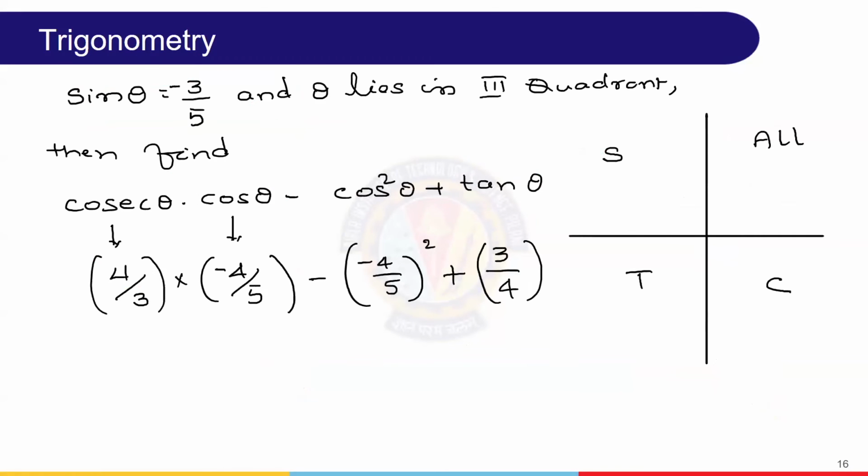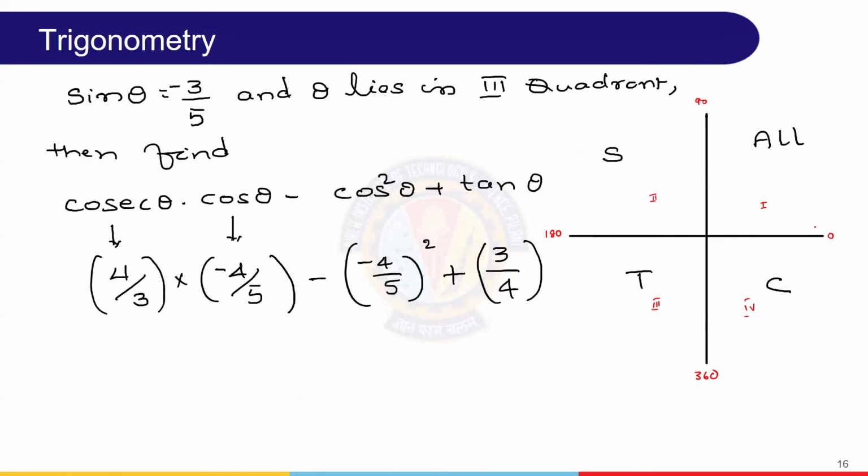Now one more extension. We know about the Cartesian system, what we call quadrants. This is the first quadrant, this is the second quadrant, this is the third quadrant, and this is the fourth quadrant, with angles 0, 90 degrees, 180 degrees, and 360 degrees.